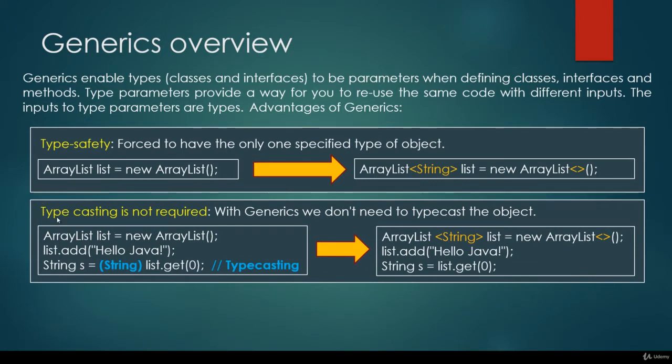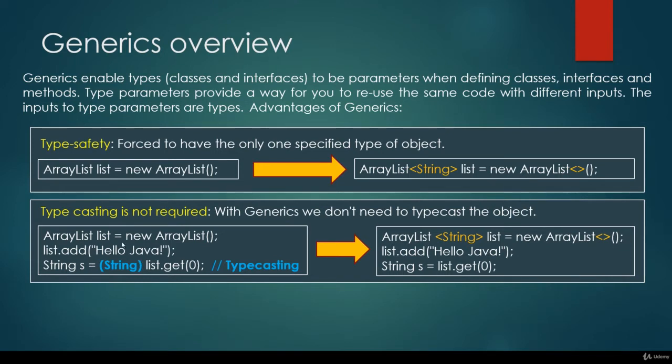Okay, the second important fact is that if we use generics, then typecasting is not required. With generics, we don't need to typecast the given object. If we do not specify the type and we insert a given string, whenever we get that given string, we have to cast that given object. This is called typecasting, and we should avoid typecasting whenever it is possible because it is quite expensive.